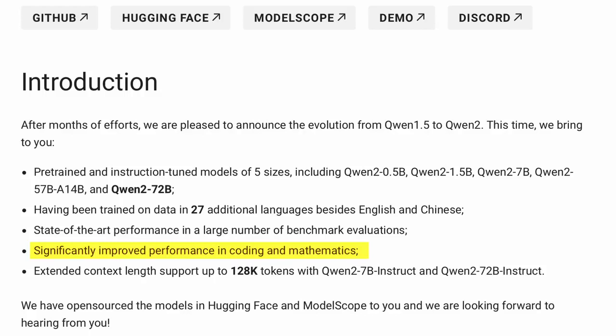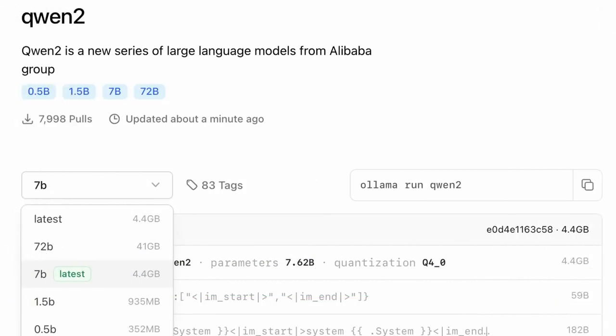The models now support an extended context length of up to 128K tokens with Qwen 2 7b instruct and Qwen 2 72b instruct. The models are now available on Hugging Face and ModelScope, and also on Ollama, so you can try them out from there as well.